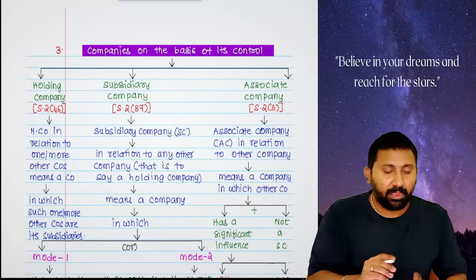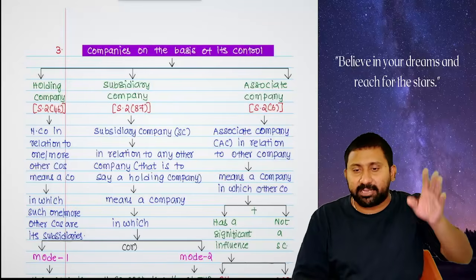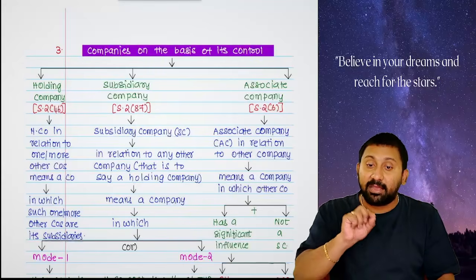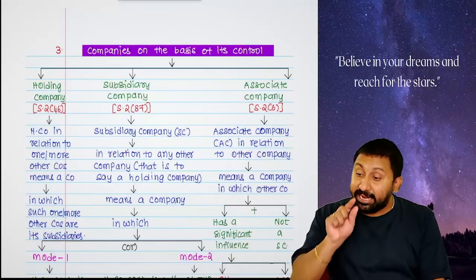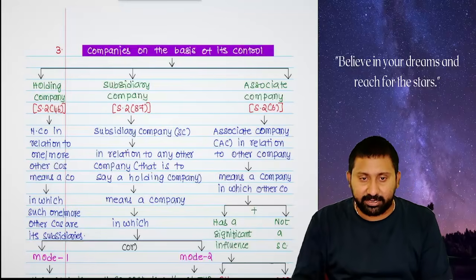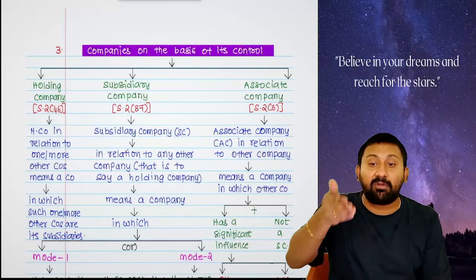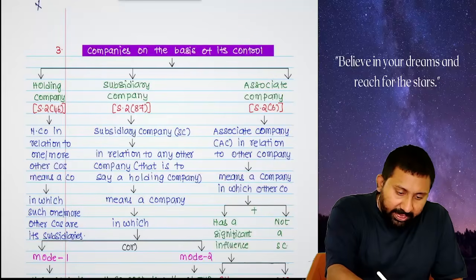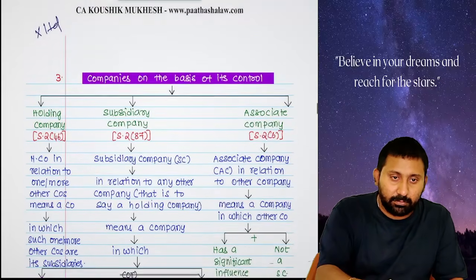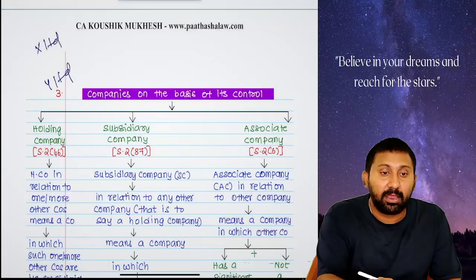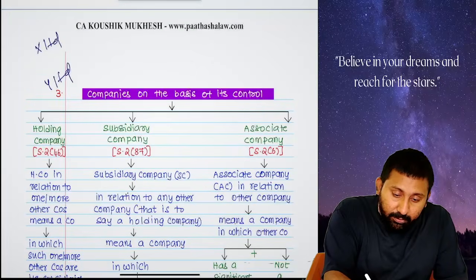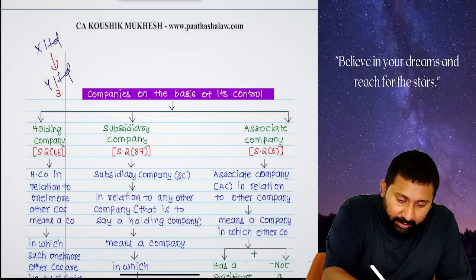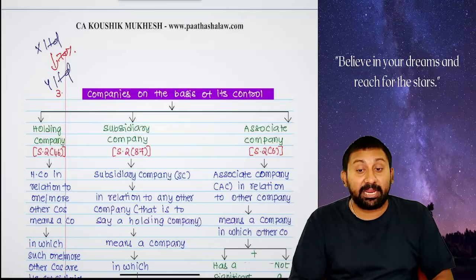Whenever I say in the class, so many times in regular class I told you, holding company, subsidiary company, the terms are relative in nature. Means what? In relation to another, what is the meaning we should see? Simply to tell, there is a company, there is another company. X Limited is holding 70% in Y Limited.